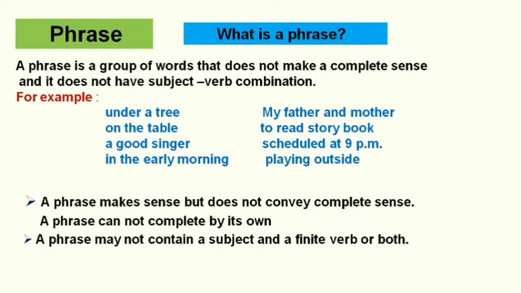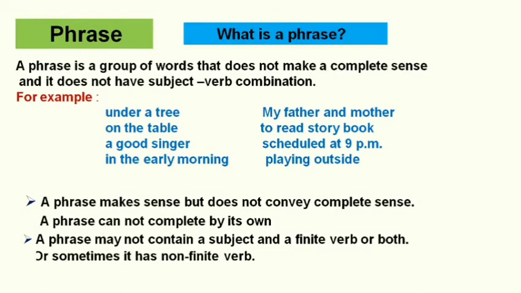Here is one example: my father and mother. It contains only a subject; the verb is missing here. And another example: scheduled at 9 p.m. It contains only a verb, but the subject is missing here.